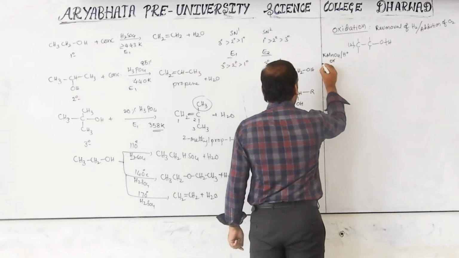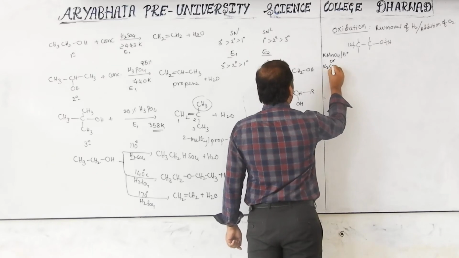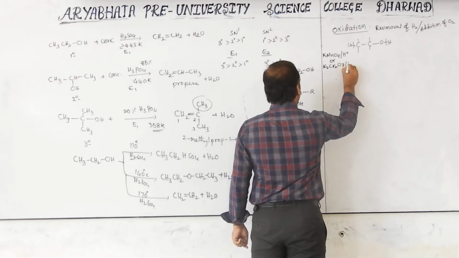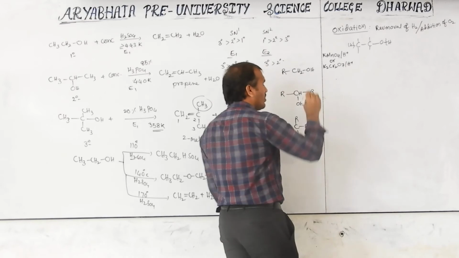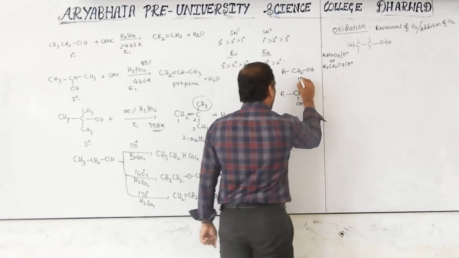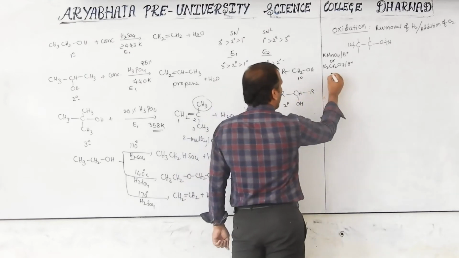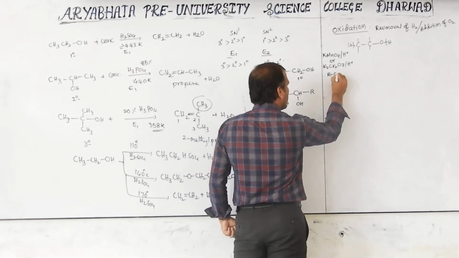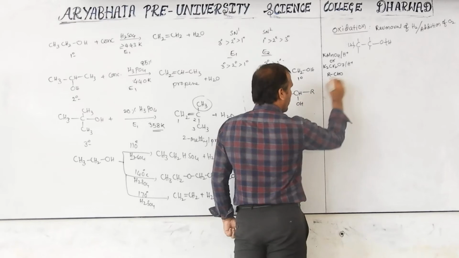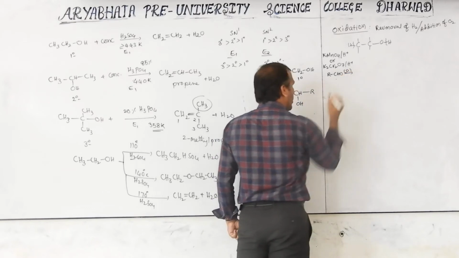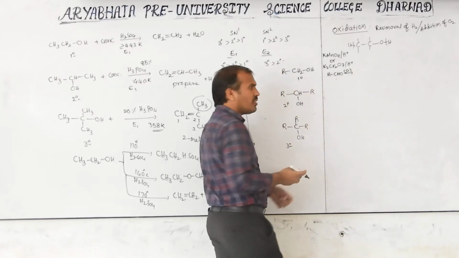Otherwise, K2Cr2O7 in acidic medium. So this is primary alcohol, this is secondary, this is tertiary. Primary alcohol will convert into RCHO, the aldehyde first. Here O means oxidation.